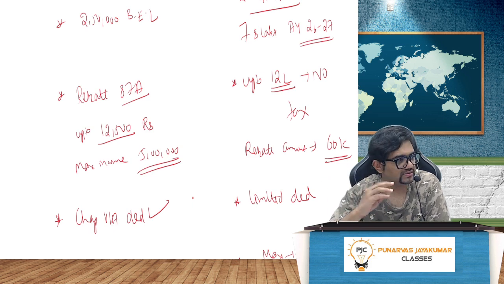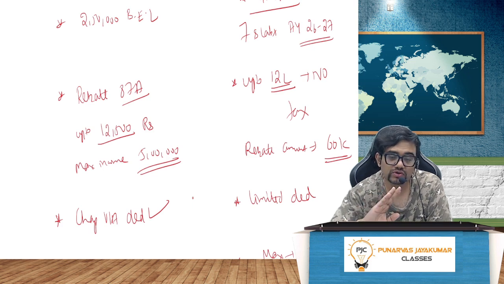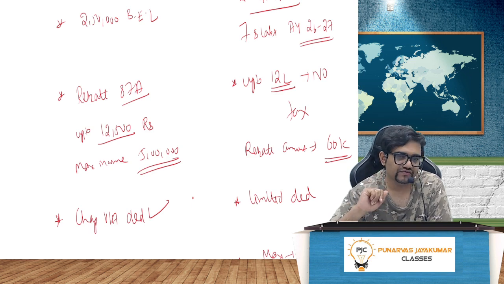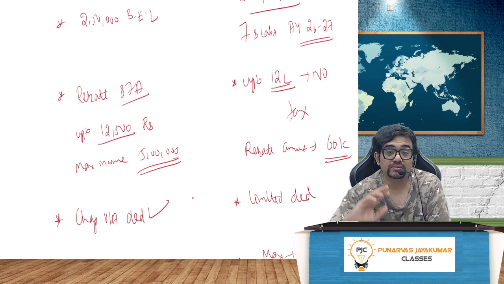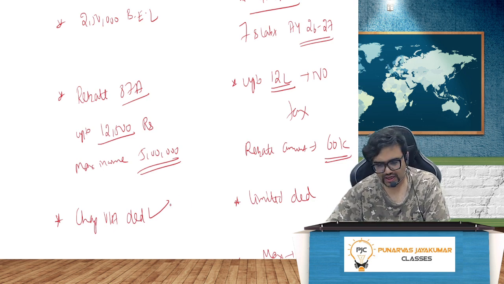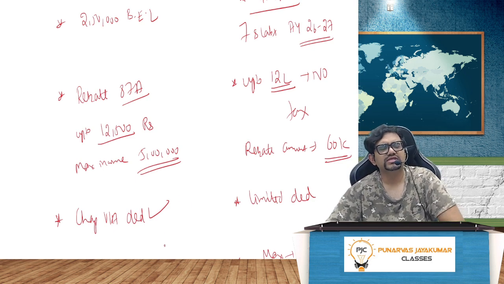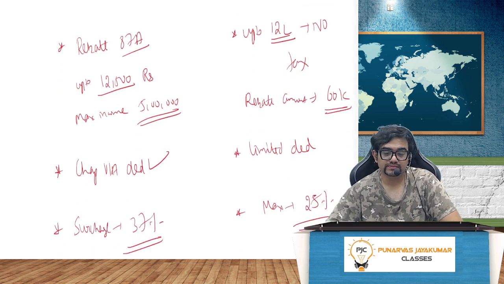Anyway, in the old regime, rebate is nothing, peanuts. It's only up to 12,500 rupees. Maximum amount is 5 lakh. That amount was 7 lakh in section 115BAC, Finance Act 24. In Finance Act 25, what did they make? 7 lakh has become 12 lakh rupees. And rebate amount has increased to 60,000 rupees. Chapter VI-A deductions are available for the old regime. New regime has very limited Chapter VI-A deductions.